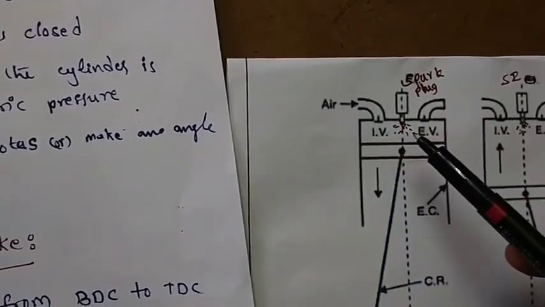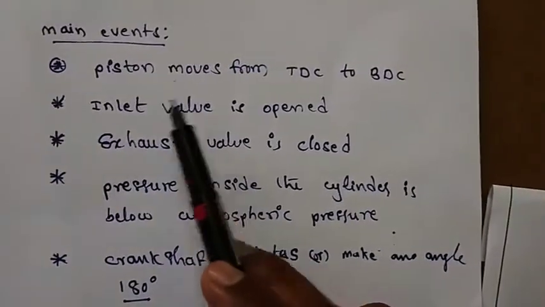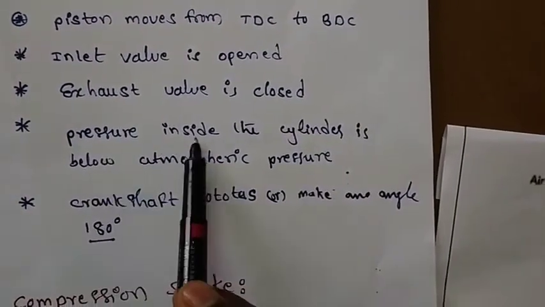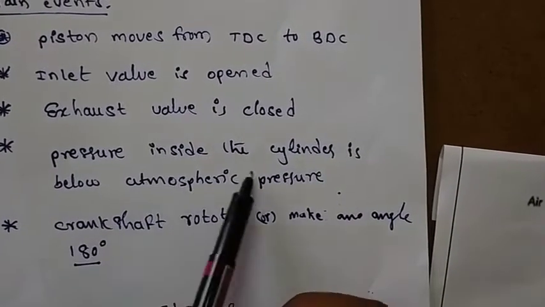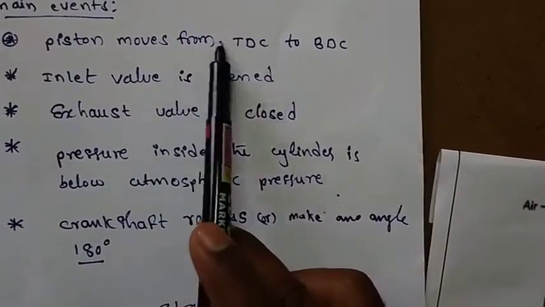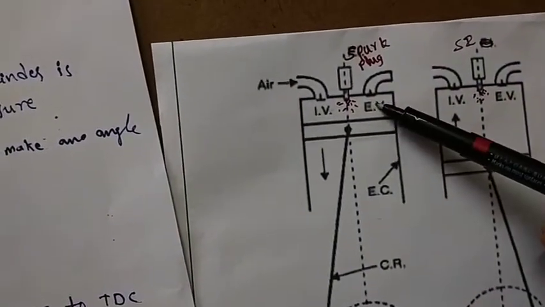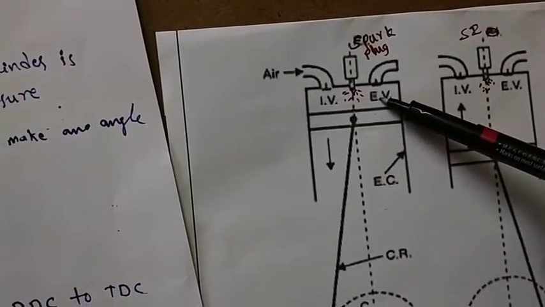How will the air fuel mixture enter into the engine cylinder? See here, when the piston moves from TDC to BDC, the pressure inside the engine cylinder is below the atmospheric pressure. The piston creates a vacuum inside the cylinder.